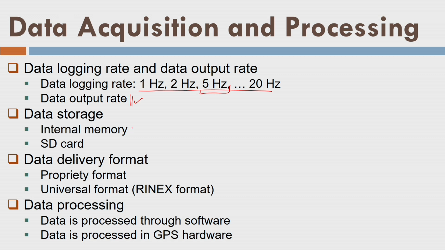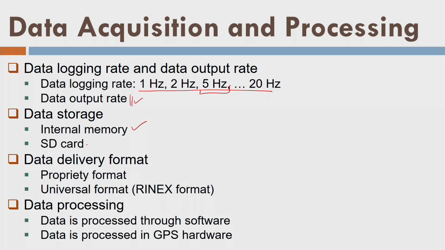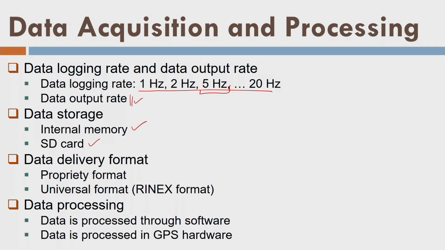Data storage: they have internal memory to store the data. That means the moment data is collected, immediately it is stored in the internal memory in the receiver itself. Another arrangement is an SD card. SD card could be a very high capacity, but internal memory is favorable. Why? Because it takes less time to store the data. Internal memory is kind of RAM, and an SD card is kind of a hard disk that you apply from outside. So transferring the data from the machine to internal memory is much faster than to an SD card.